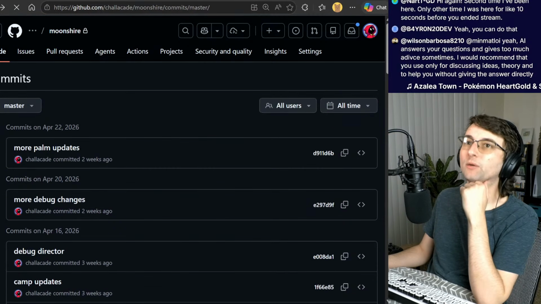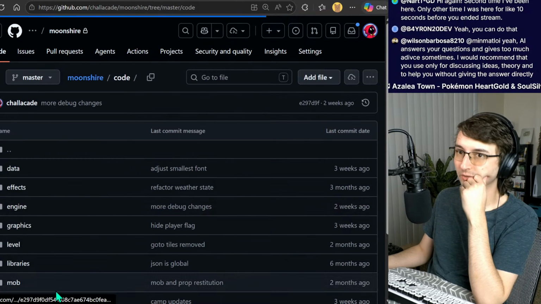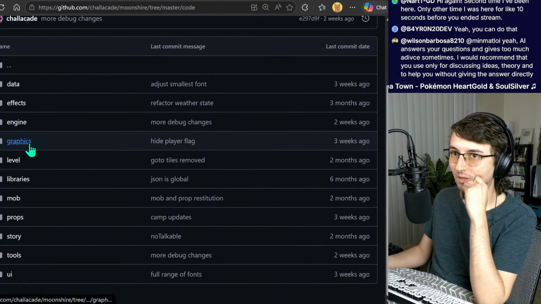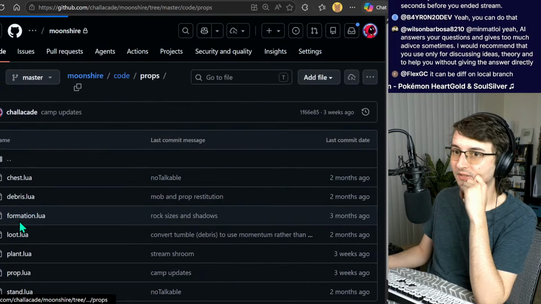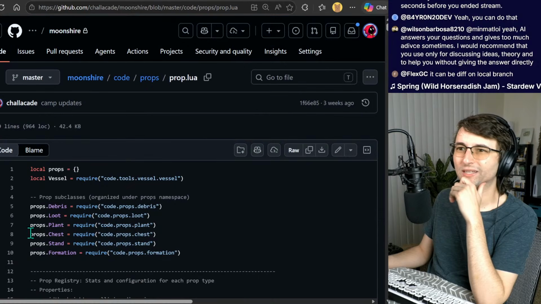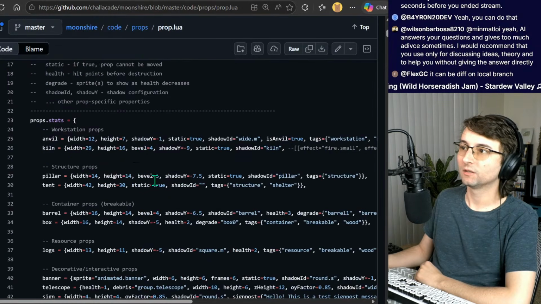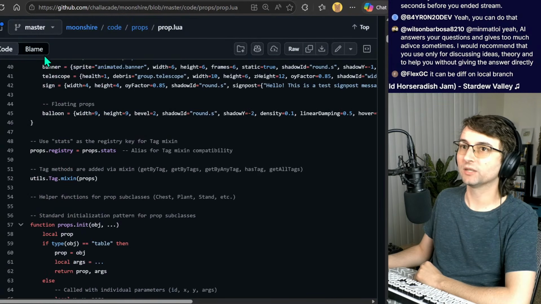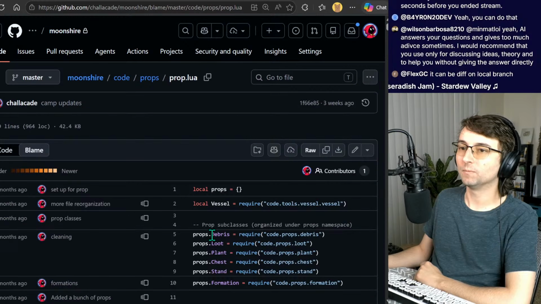Well, actually, I don't want to go to specific commits. What I want to do is go to the code, go to that specific file under props, and go to prop.lua. Camp updates 3 weeks ago. I don't know why this would make any difference. So then this file here tells you what changed.